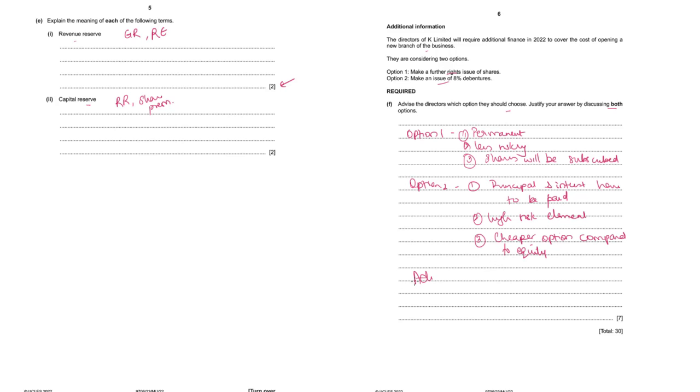Then at the end, advice, I would say you could suggest rights issue. Obviously it's less risky, even if the business model of expansion is not successful, there's not a lot of pressure on the company to repay the amount of capital. So I think the rights issue can be given as advice, but it would not be wrong even if you advise on debentures. So it's completely okay. Just give a proper justifying statement, whatever you justify.